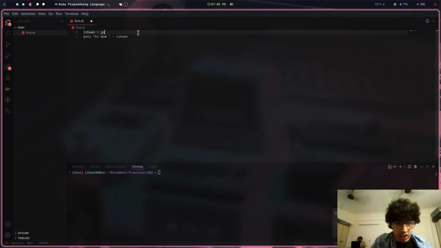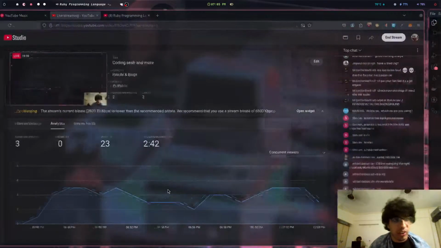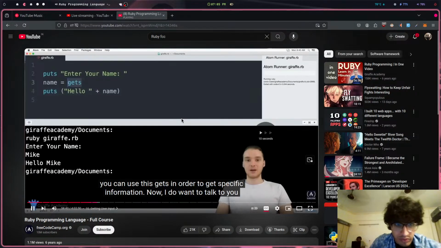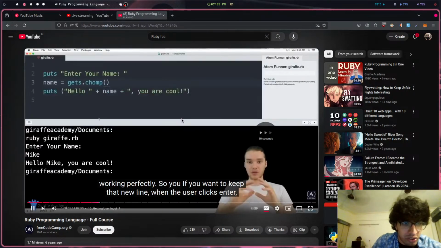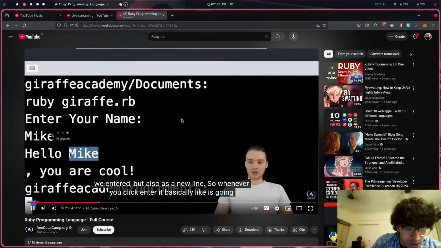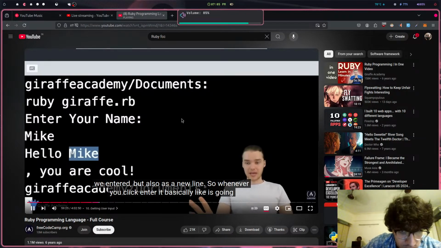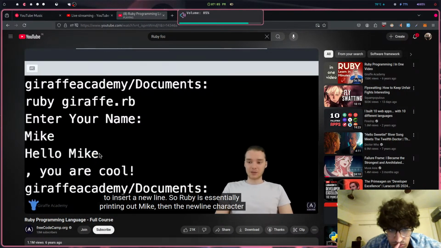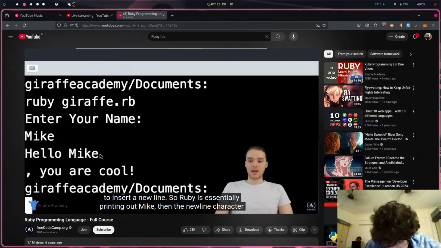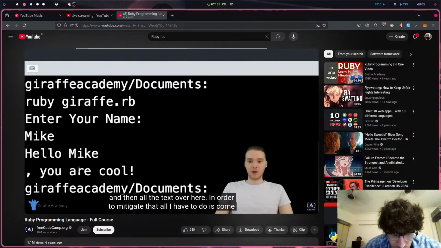ishan = gets. So puts, enter stuff. And we go, Ruby. Yeah. So hello. Cool. That is so simple. Right? So name, you are High. Cool, high-level languages. What is chomp? The enter character, but also as a new line. So whenever you click enter, it basically inserts a new line. So Ruby is essentially printing out Mike, then the new line character, and then all the text over here.